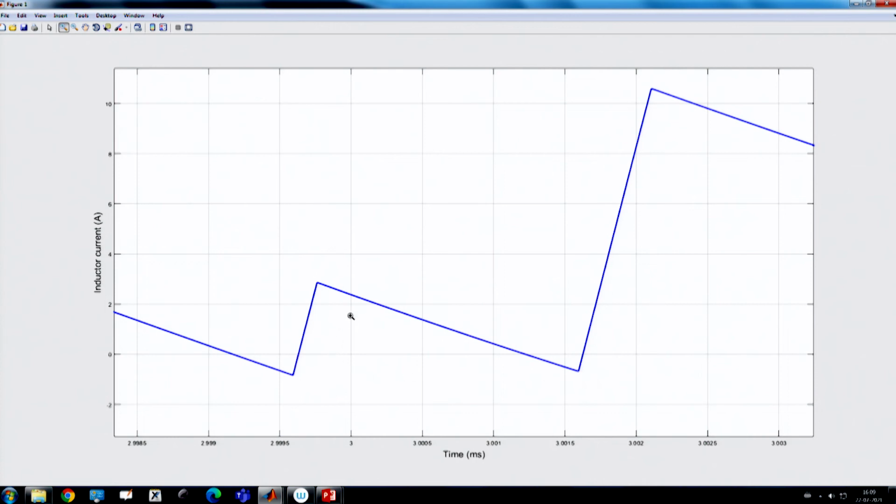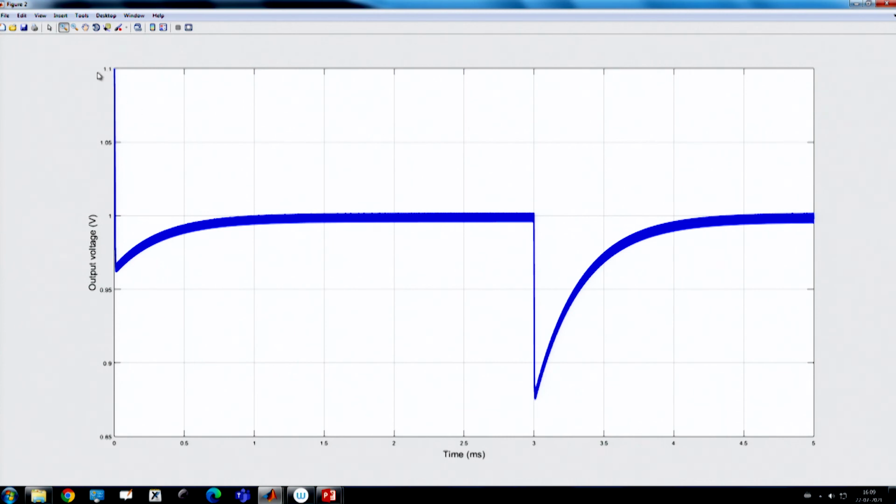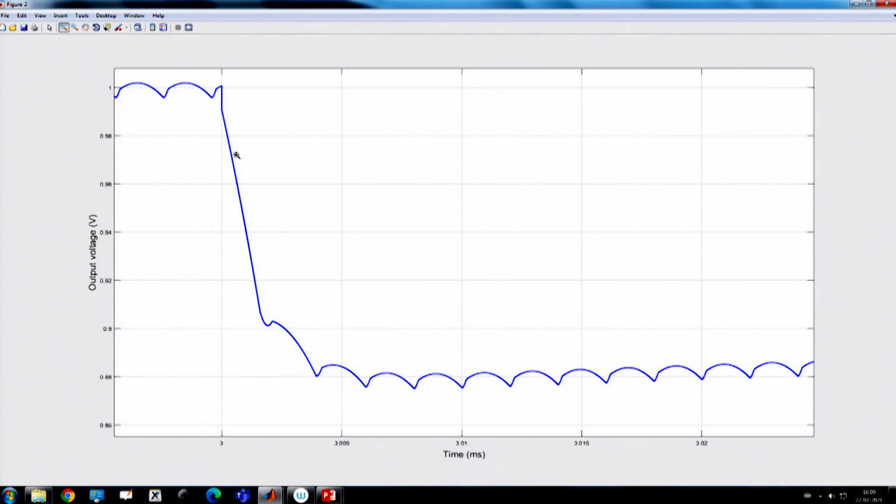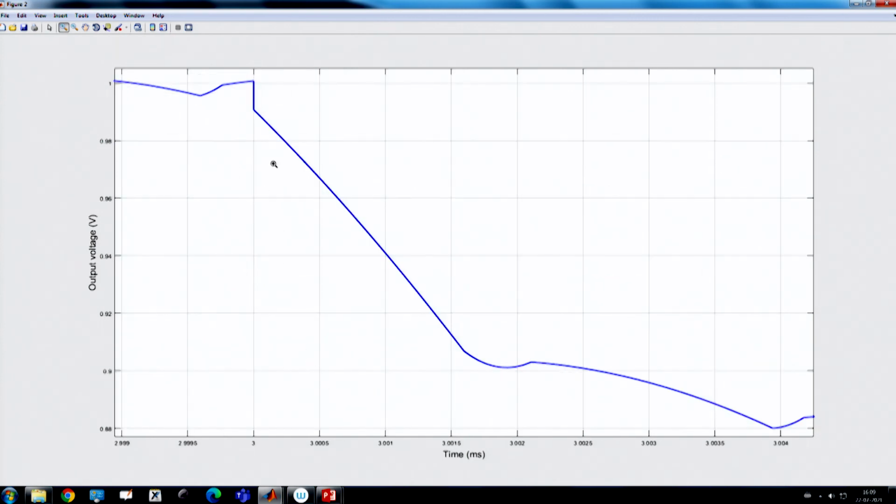As a result, from 3 millisecond to 3.0015, that means 1.5 microsecond, where the total time period we are trying to maintain is 2 microsecond, almost 1.5 microsecond is the delay. As a result, you will find that the undershoot is somewhat large, because here we have applied a load step transient, and since the voltage is going down, it goes further down, and that is why the transient response is somewhat penalized.